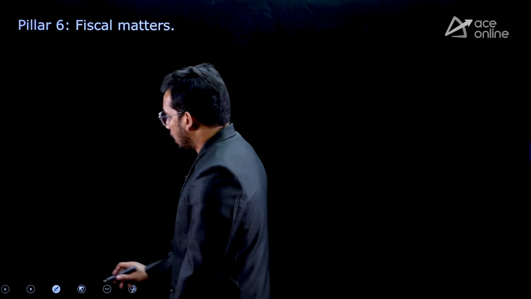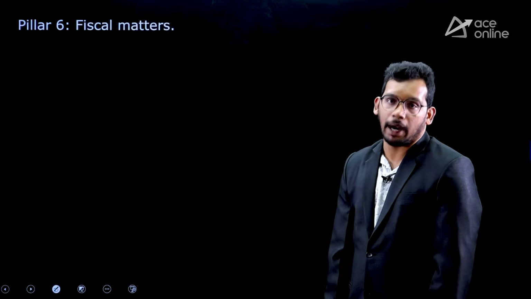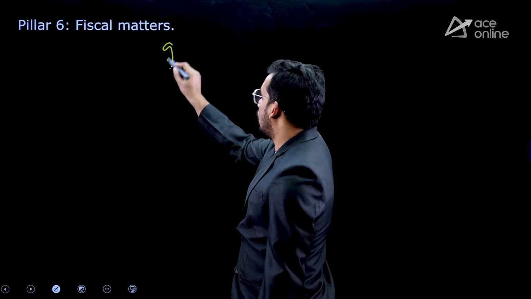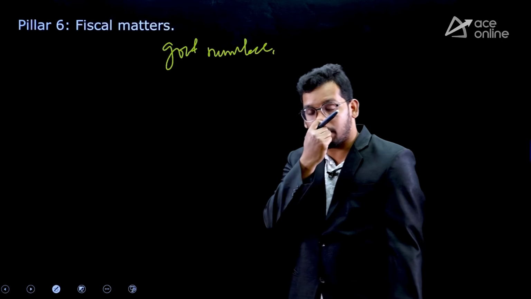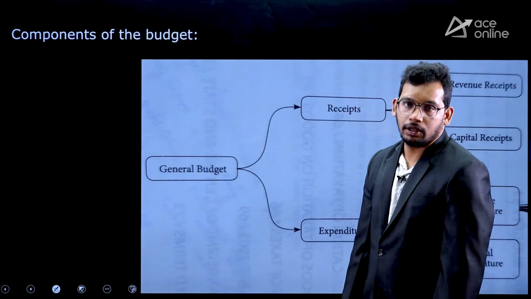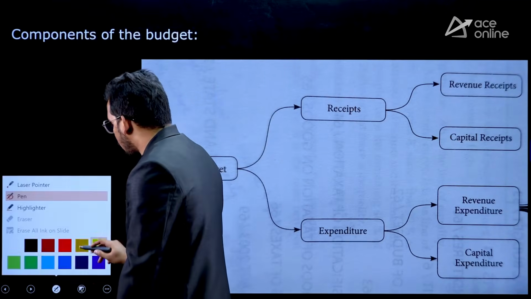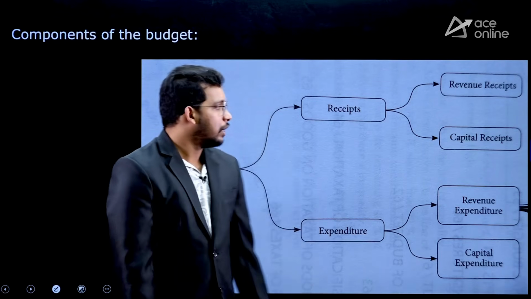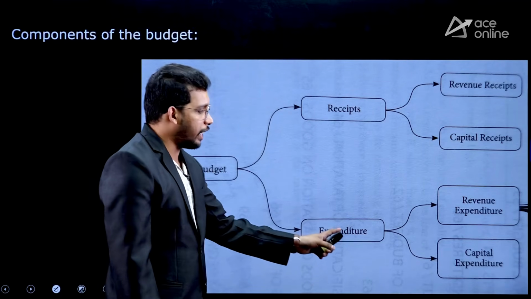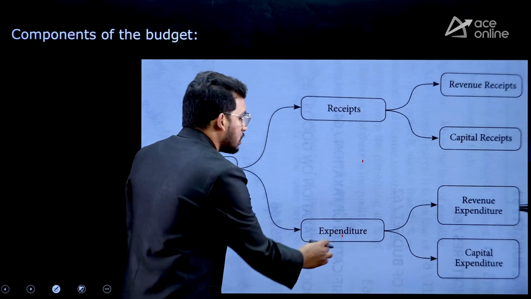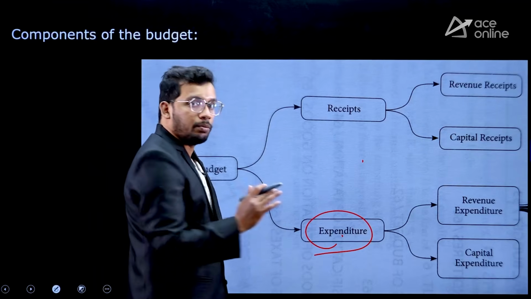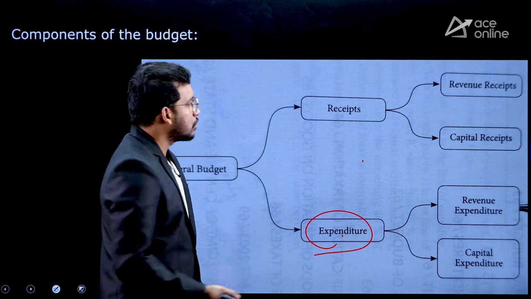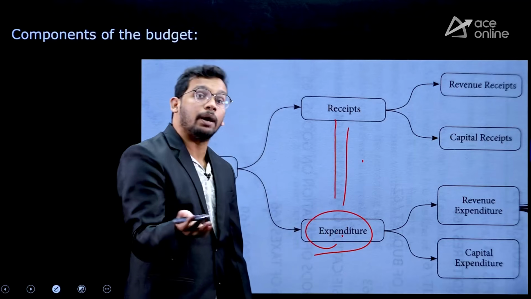Now coming to the last pillar, and the most important pillar, which is about the fiscal matters. That is related to the government numbers. Very, very important. The most important one among our budget discussion is fiscal matters. So briefly, I am revising the components of the budget. You might be aware of it. See, there are two components: expenditure and receipts. Expenditure is the amount of money that the government requires to spend in 1 year, and revenue means the one-way payment that the government receives. So receipts include the borrowings also.